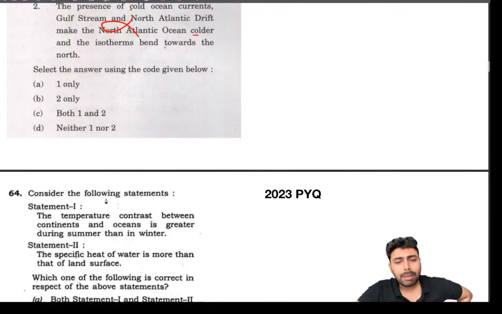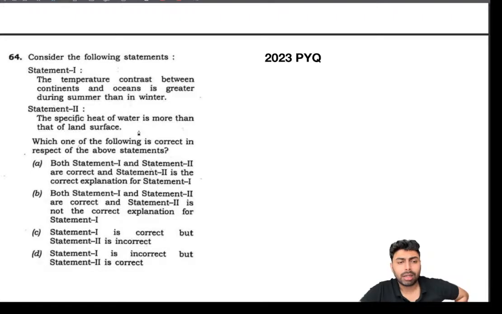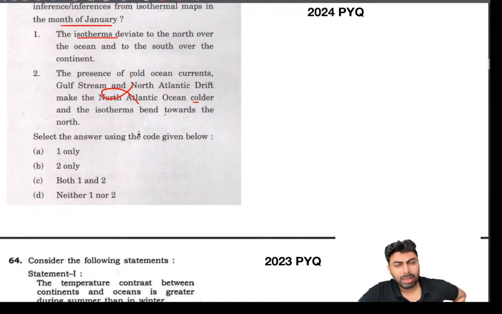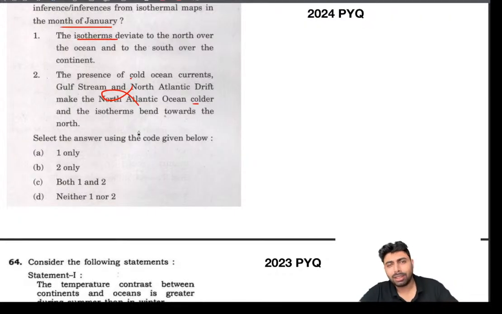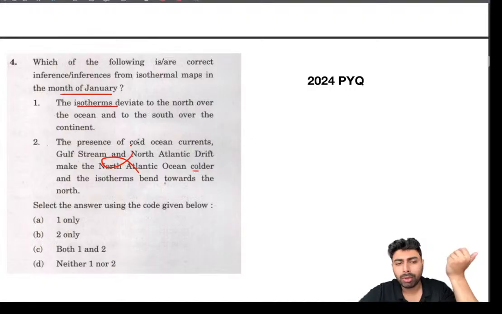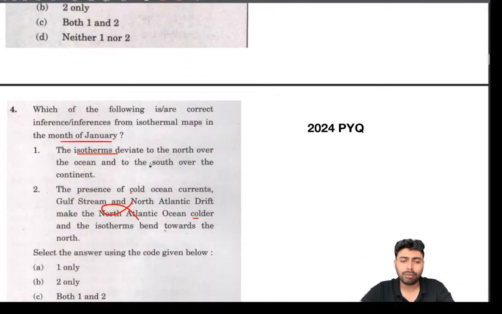Then moving on, same pattern. See, this pattern is very much repeated by UPSC, especially regarding these isothermal maps. And I highly recommend you make it very thorough. Don't put yourself in a position where you have to put in more logical effort there. This is strictly factual. Learn it, and you don't have to mug up anything. You can just picturize it and learn it conceptually only. It's not that difficult of a concept, but don't ignore these areas, because this is a clear pattern that UPSC is sticking to, especially in geography.